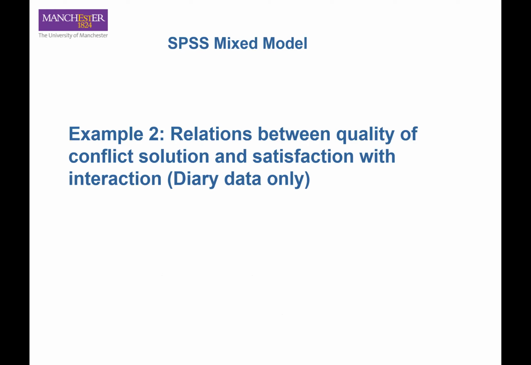And here is an example of performing an SPSS mixed model, the multi-level analysis. We are interested in seeing the relationship between quality of conflict solution and satisfaction with interaction on a daily basis. So we are collecting the data in a diary design.